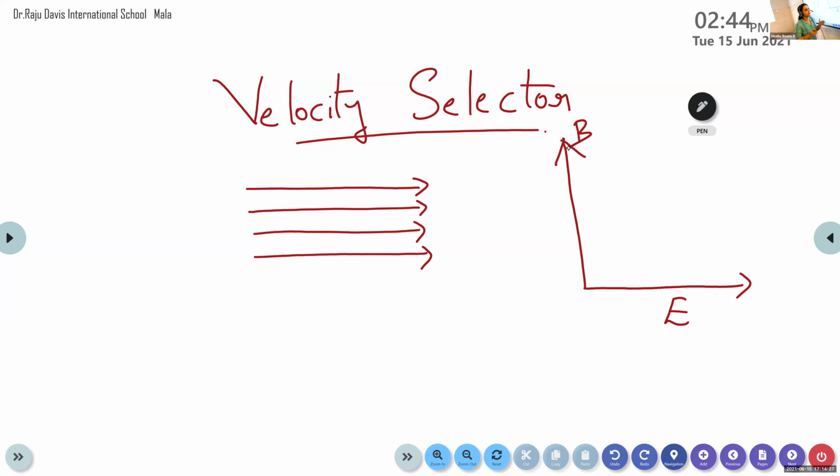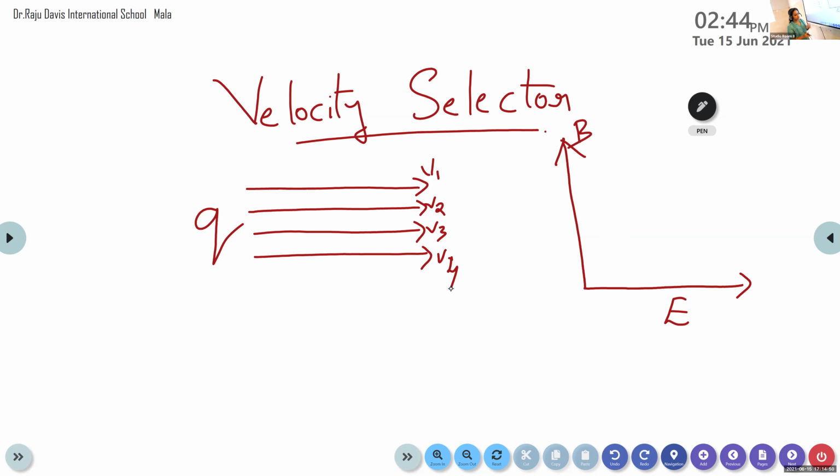Initially this is the beam of charged particles. They are moving with different velocities V1, V2, V3 and V4. But we need to select a set of charged particles with a uniform velocity.